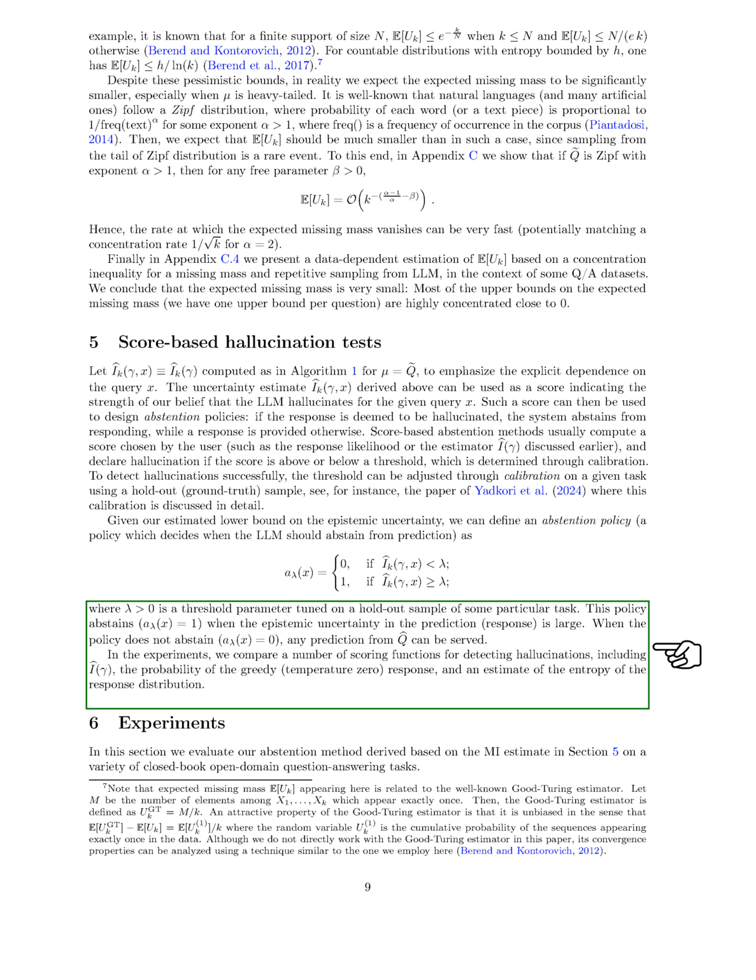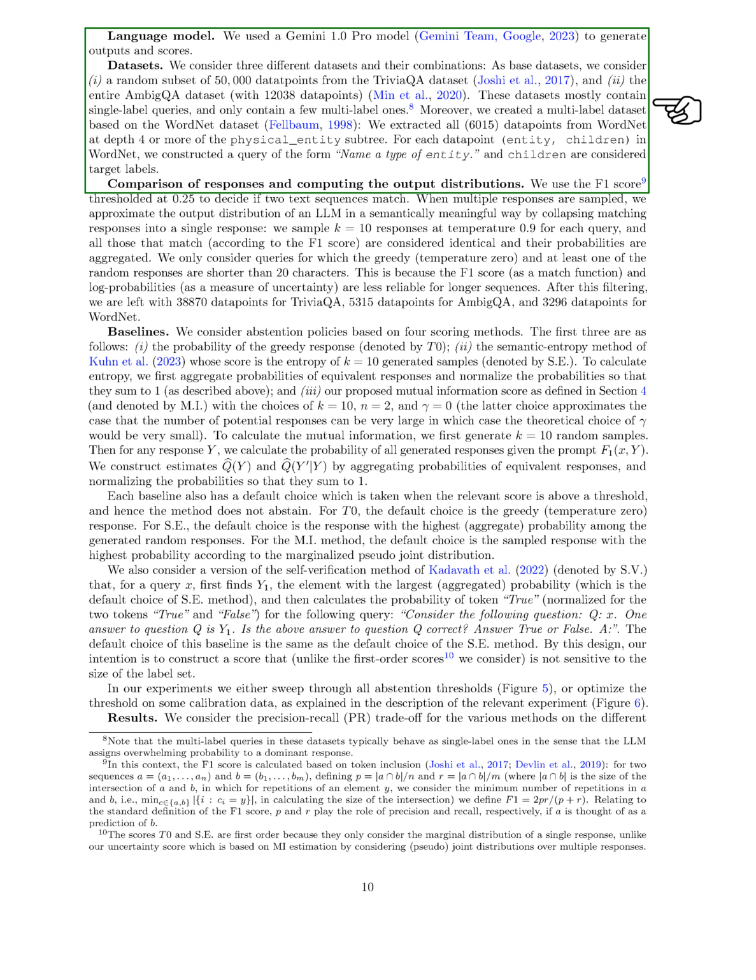In our experiments, we compare different scoring functions, such as the probability of the greedy response, the response entropy estimate, and our proposed mutual information score. We evaluate these methods on various question-answering tasks using different datasets. We use a Gemini 1.0 Pro model for generating outputs and scores. The datasets include subsets from Trivia QA, Ambig QA, and a multi-label dataset based on WordNet.